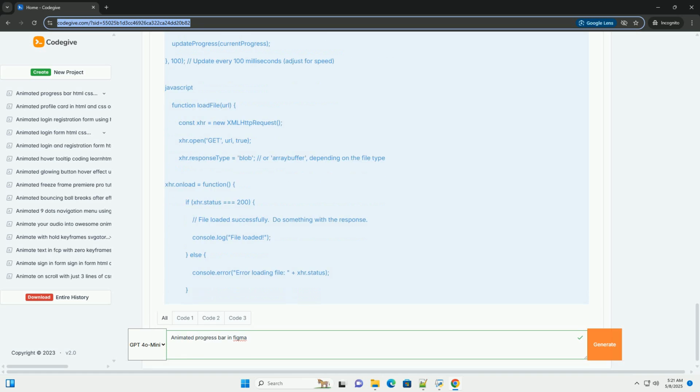Linking CSS and JavaScript: the link tag includes the CSS style sheet, and the script tag includes the JavaScript file. 2. CSS styling, style.css. Basic styling: sets up a basic layout with a center-aligned progress bar.